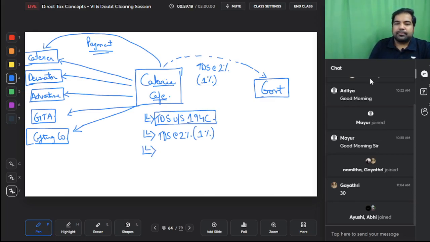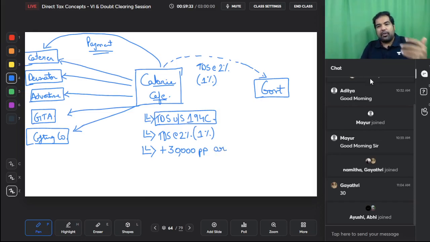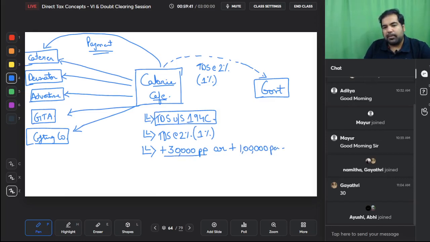But guys, here there is a threshold limit. The threshold limit is more than 30,000 rupees per payment. So if you are making a payment of 25,000 rupees, there will be no TDS. But if you make the 25,000 payment 5 times, there will be TDS, because there are two limits. One is the individual limit, that is per payment, and one is the aggregate limit per annum.